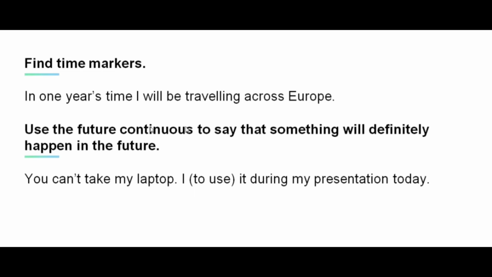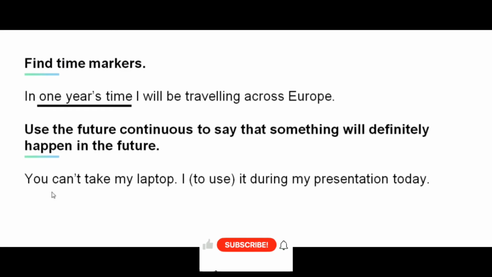Now read the following sentence and find time markers. In 1 year's time, I will be traveling across Europe. 1 year's time. Remember to use the future continuous to say that something will definitely happen in the future.